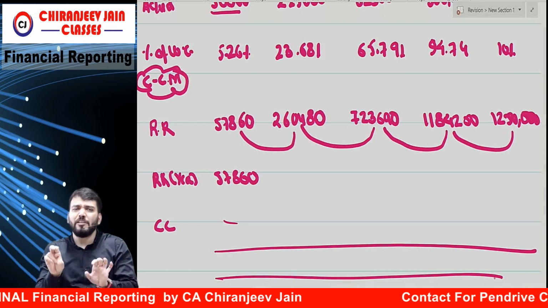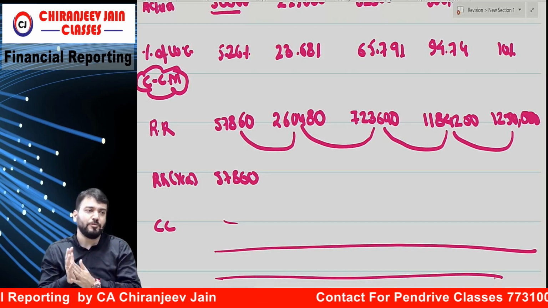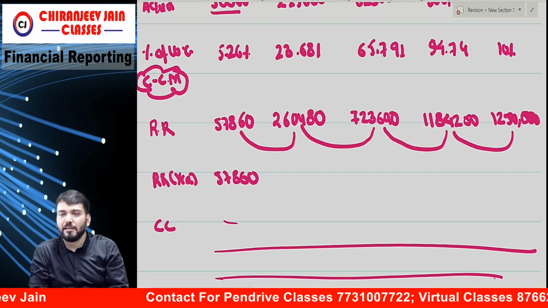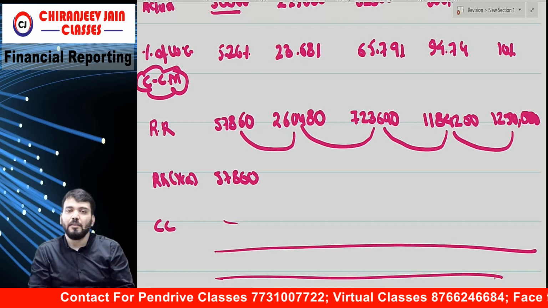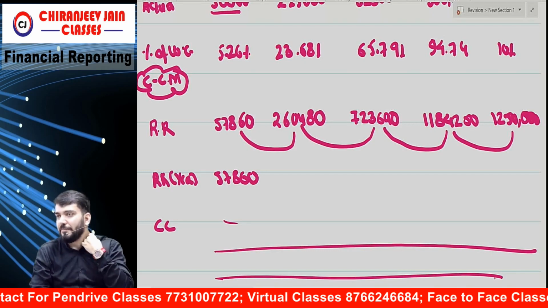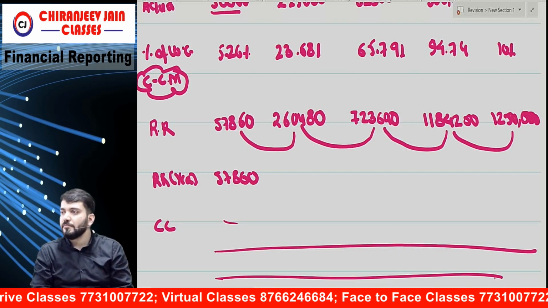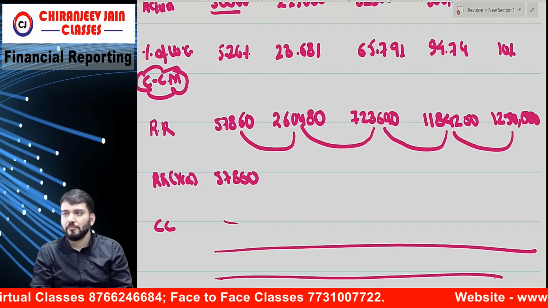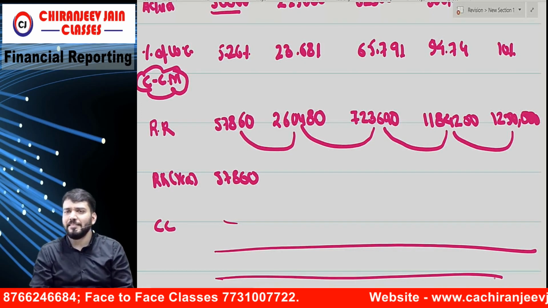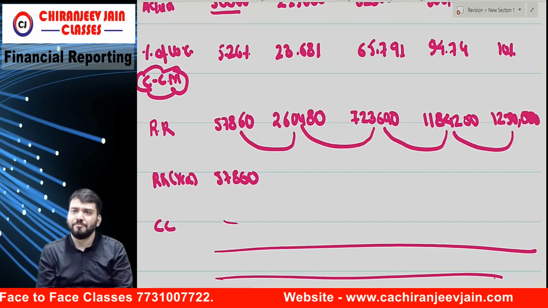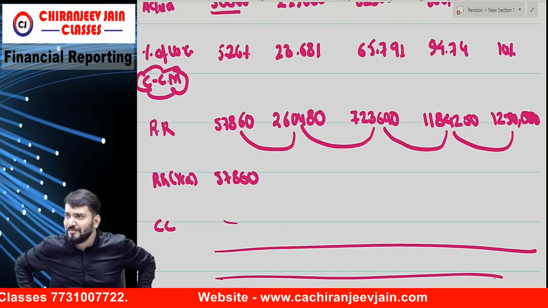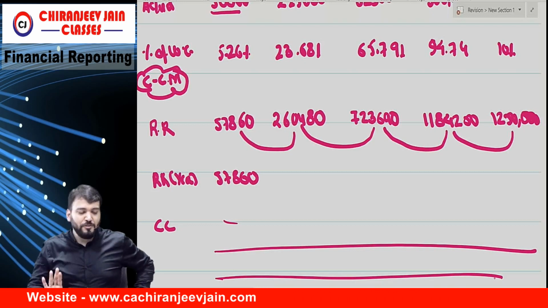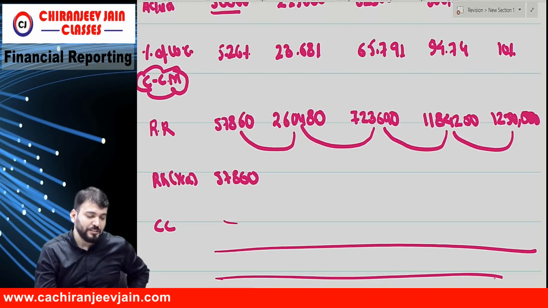So actually I was only discussing variable consideration, but I have done one full-fledged question with assessment of variable consideration. Correct? Understood? This question also I am expecting in the exam. Very simple. Simple, right? The same to same question will come. So you can score or not? You can score, only provided you are not making calculation mistakes.